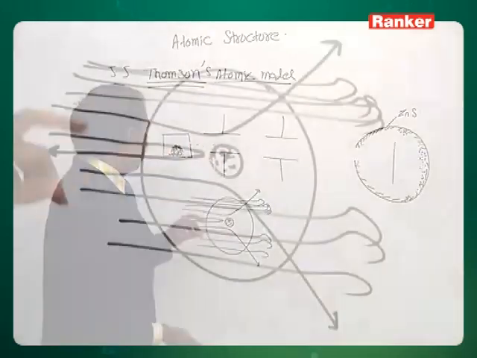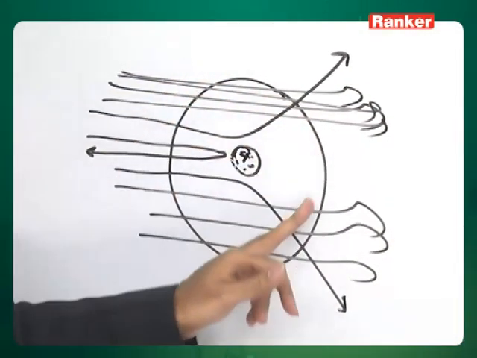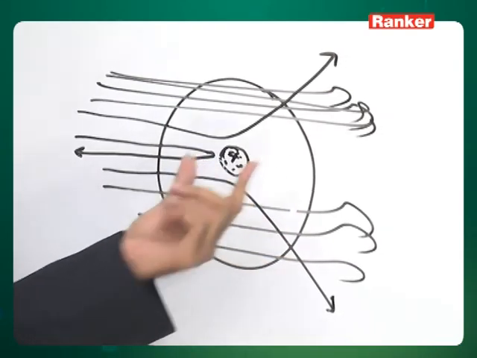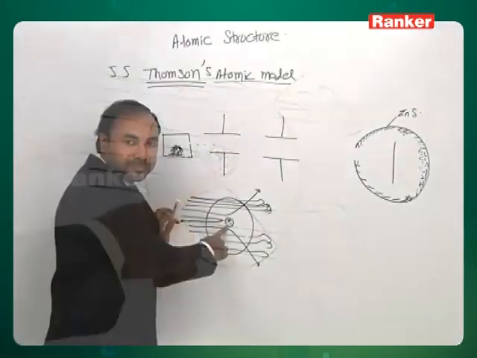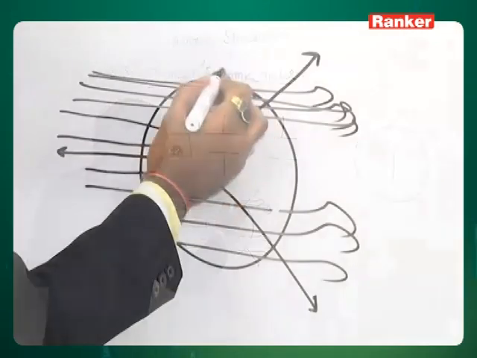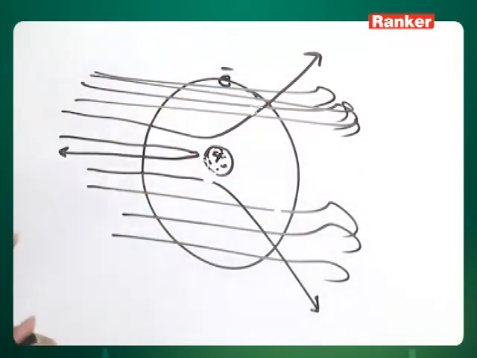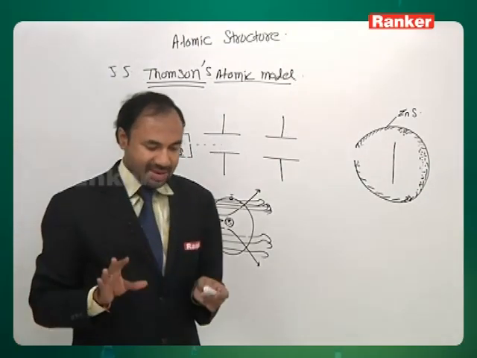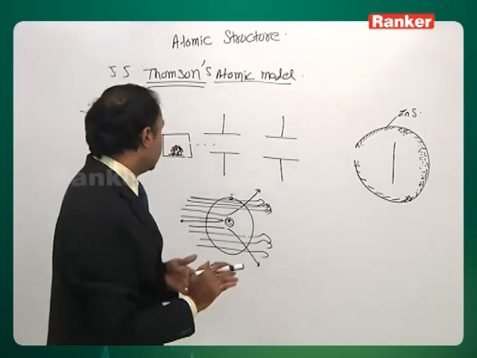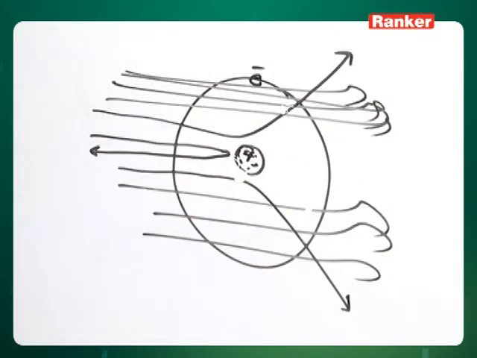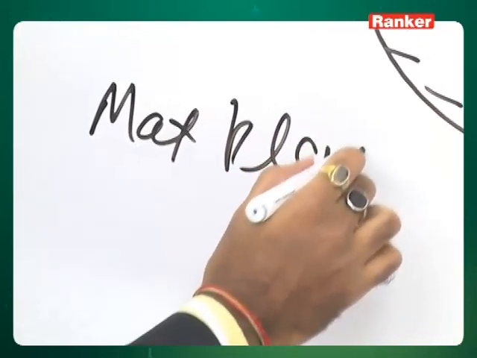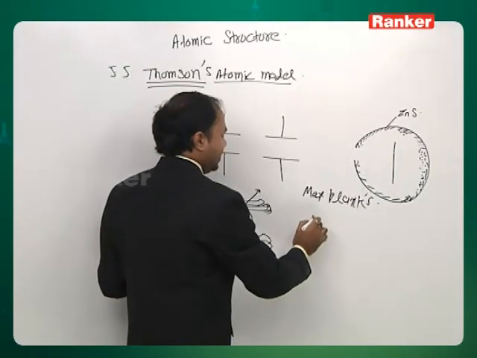What he said was that most of the part of the atom is vacant. Total mass and total positive charge of the atom is concentrated in a very small space called a nucleus. Now, to counterbalance the positive charge, the negatively charged electrons revolve around the nucleus in circular pathways. This was the basic Rutherford's model. Now further discoveries were made, and one law came in between, that is Max Planck's, and the other one was Maxwell's law.